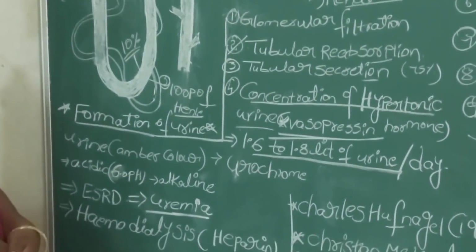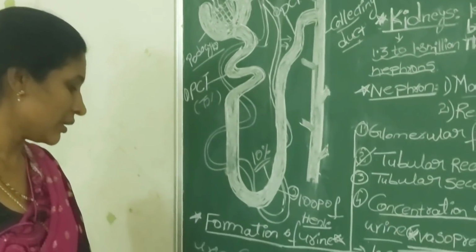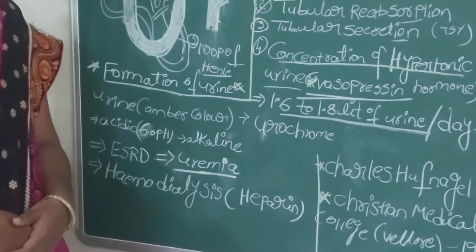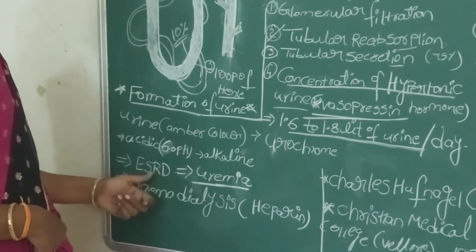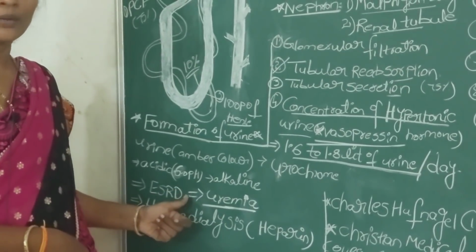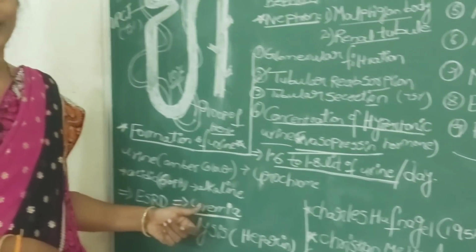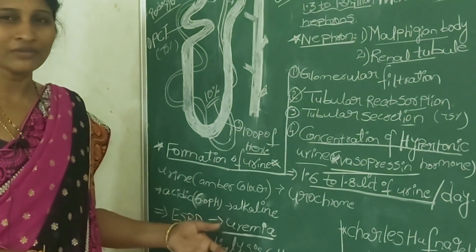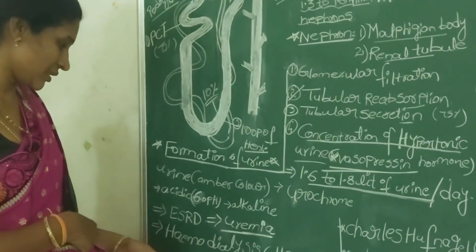In persons with complete kidney failure, means if the kidneys are not working, their body is filled with waste molecules. That condition we call ESRD, end stage renal disease. In ESRD persons, the body accumulates waste molecules and toxic materials. Such a condition we call uremia. Uremia patients become tired very fast and their body parts are swollen due to the accumulation of liquids.